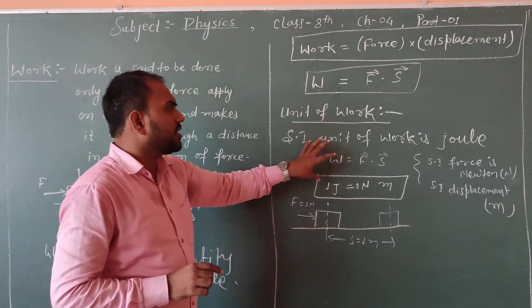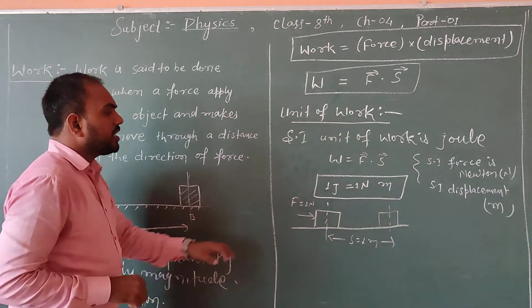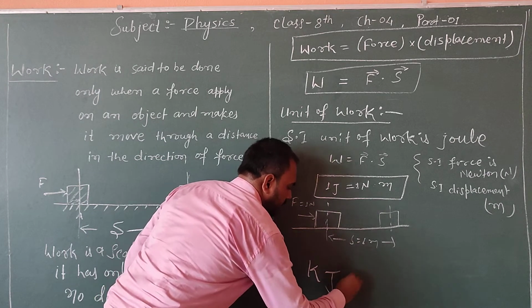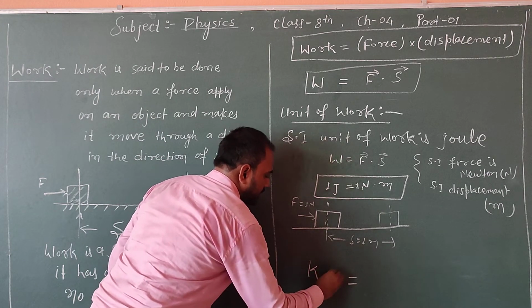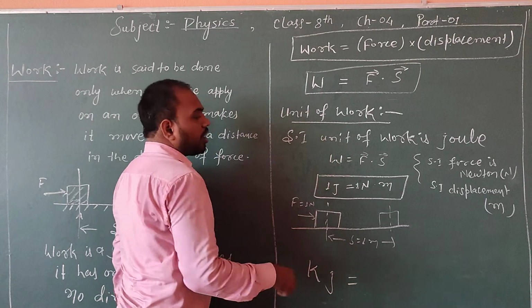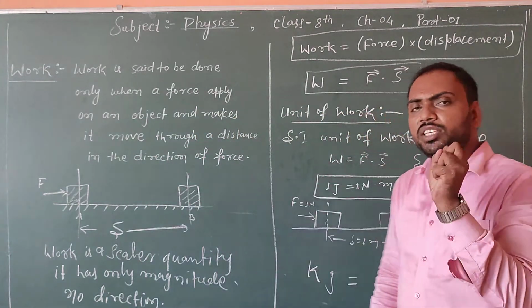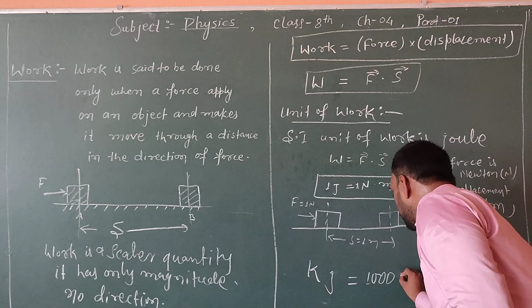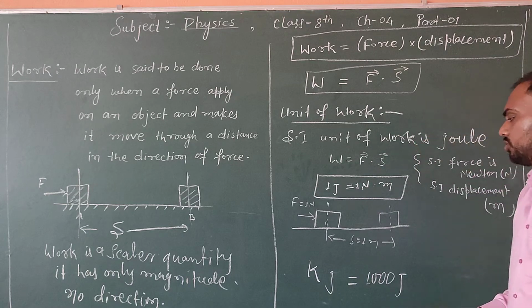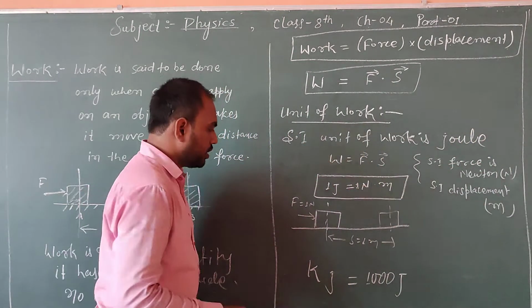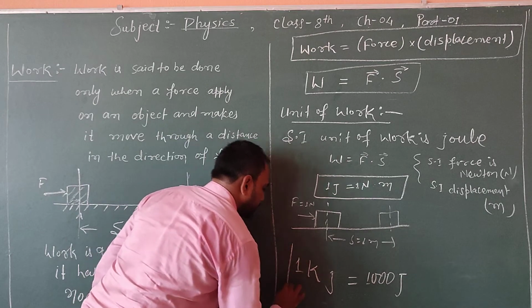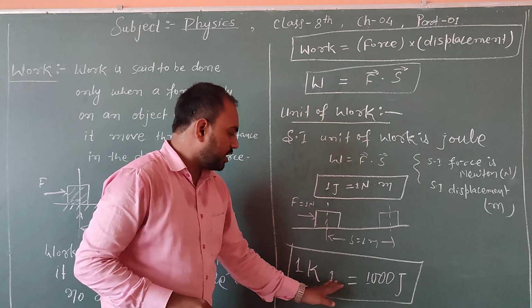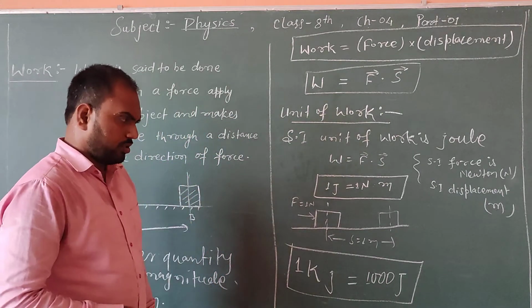Here we have another, bigger unit of work, the kilojoule. Kilo means 1000. So 1 kilojoule is equal to 1000 joule.